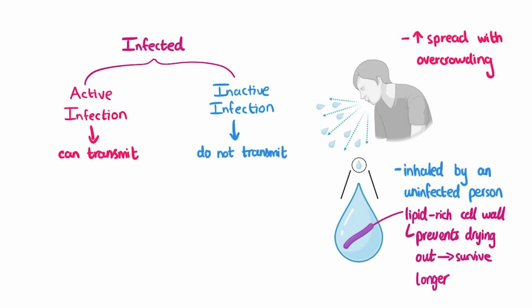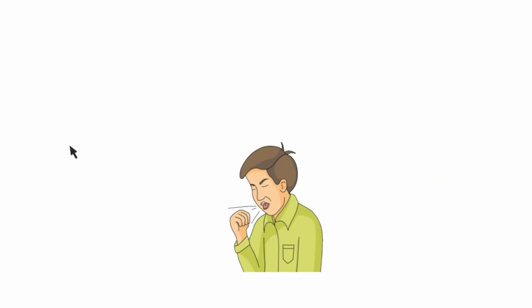Now, when the bacteria are inactive, then as one would expect, the person doesn't show any symptoms. But when the bacteria are active, meaning the person has an active infection, then symptoms do arise. Now, TB is what we call a chronic infection, which basically means that very often when the symptoms do arise because the infection is active, they last a very long time.